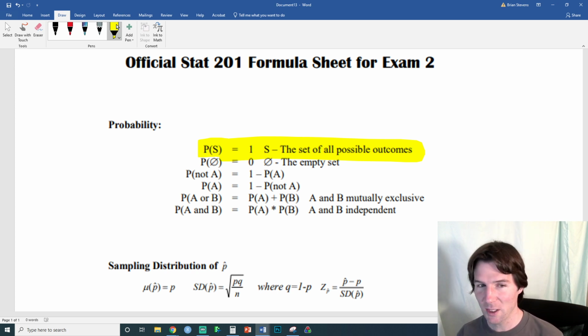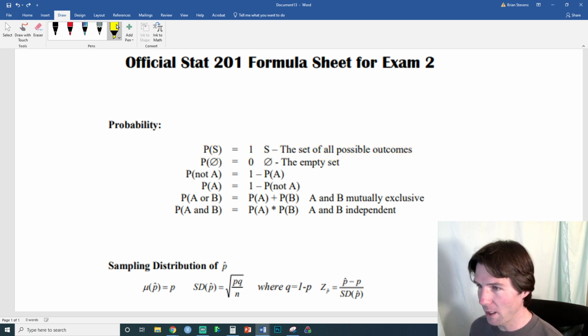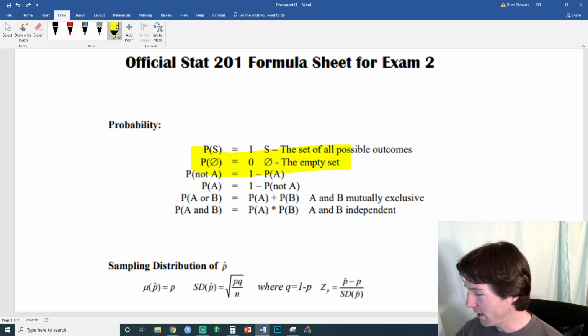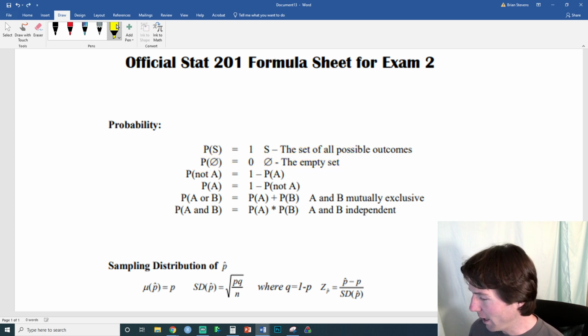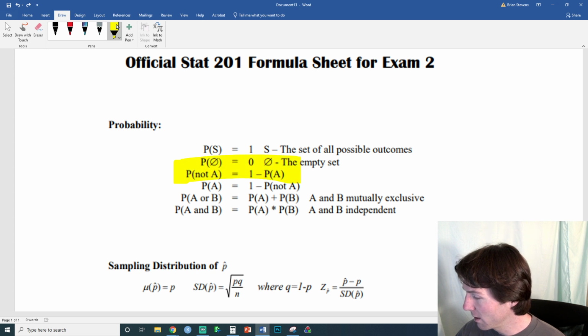If you're here, feel free to ask questions. I'm just reviewing the formula sheet so everyone knows exactly what's on it when they get it on the test. So this is the probability of the set of all things. And then we have here the empty set, which is just like nothing. We don't really talk about that much, but the empty set has a probability of 0. It's things that can't occur.